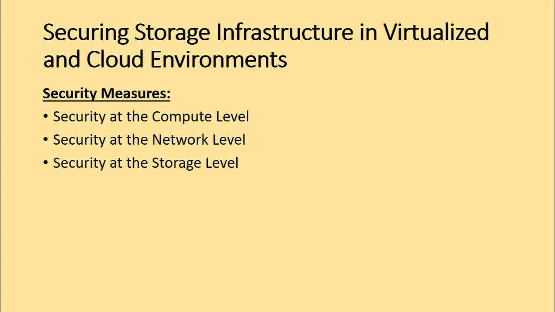And one more security measure at the network level we can have is the demilitarized zone and data encryption. So demilitarized zone and data encryption are also deployed as security measures in virtualized and cloud environments. So we discussed the different measures for security at the compute level. We discussed the different measures for security at the network level. Now let us discuss the security measures at the storage level.